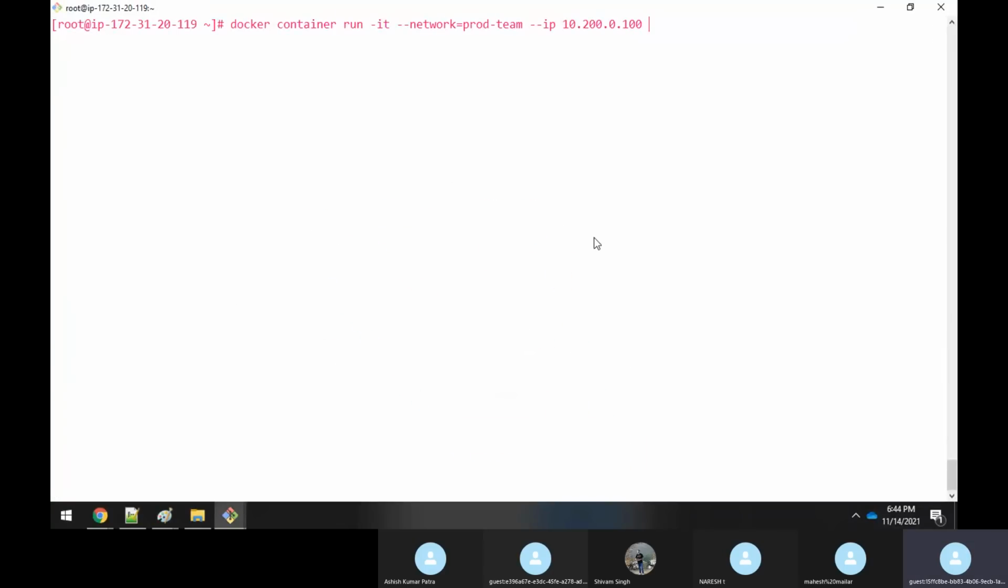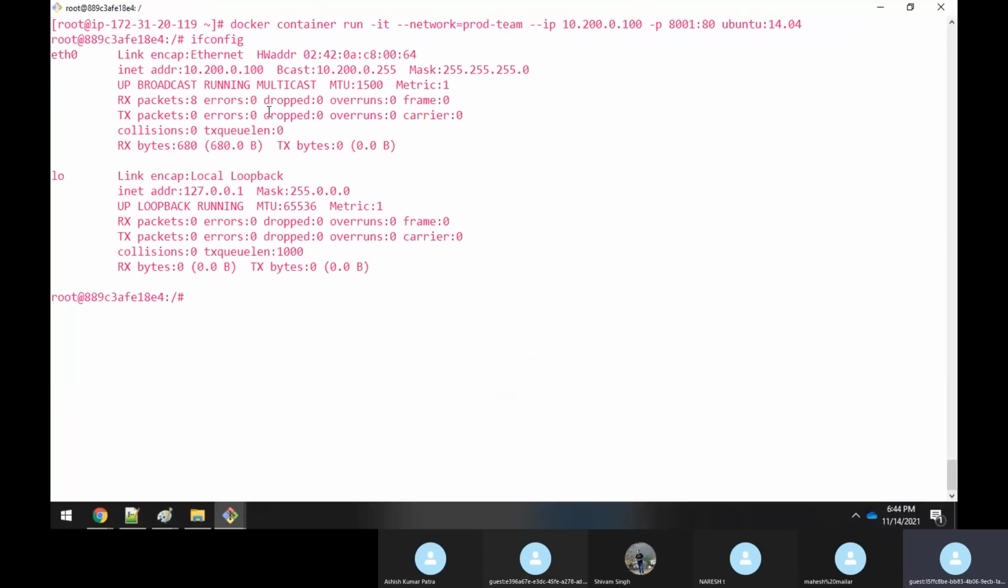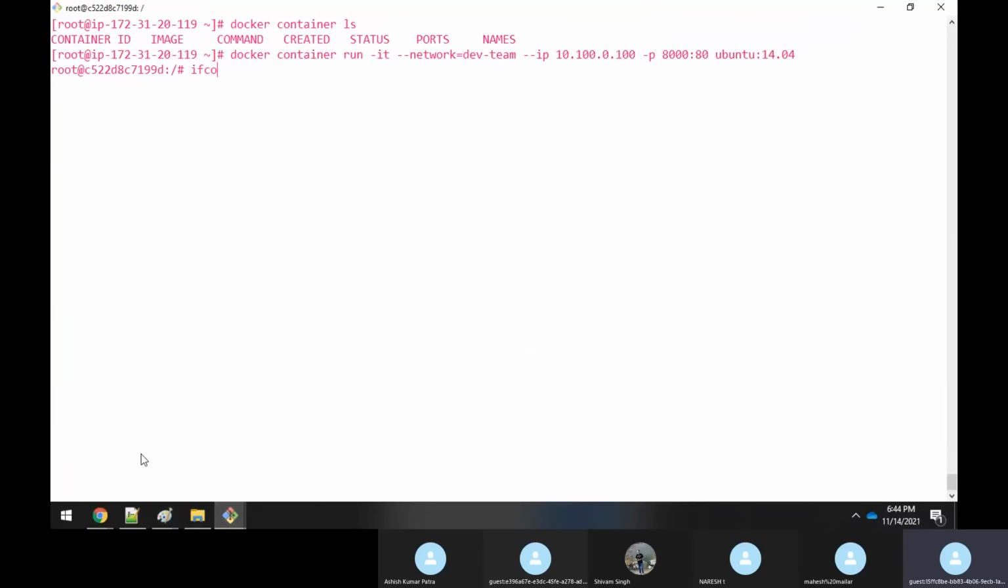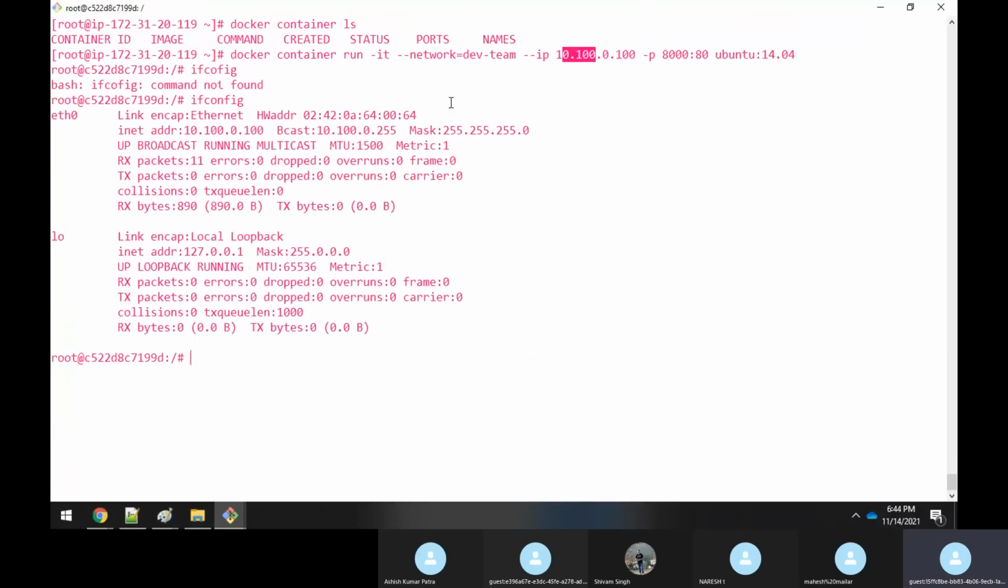200. Okay, here also I will enable the port mapping, because ultimately again you have to do it vice versa. 8001 port mapping to 80, and the image you want is 14.04. Correct. Now you got it. Now if you execute the ifconfig command, you could see that this IP address 10.200.0.100 is given. Similarly here, if you execute the ifconfig command, you could see that it is specifying this IP address.